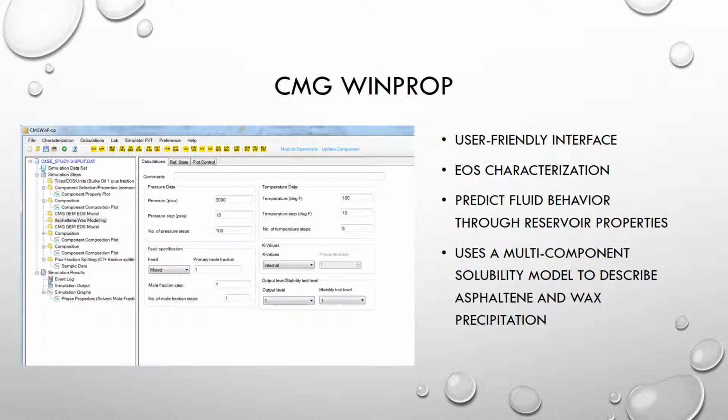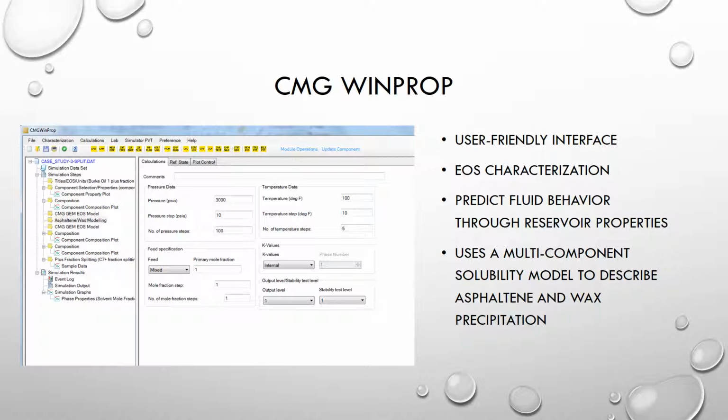WinProp is an equation of state modeling tool for accurately describing phase behavior of fluids in the reservoir. It is a high-level calculation engine that uses fluid property inputs to predict fluid behavior. In our case, this behavior is the deposition of wax and asphaltene. The use of WinProp allows operators to understand the phase behavior of the reservoir to pinpoint potential problems so that solutions for mitigation can be determined before a problem begins, or so a current problem can be remediated.